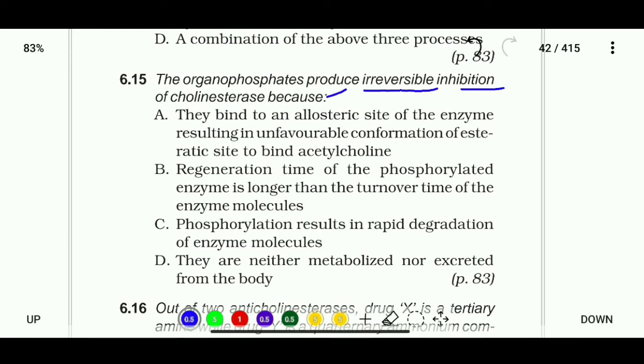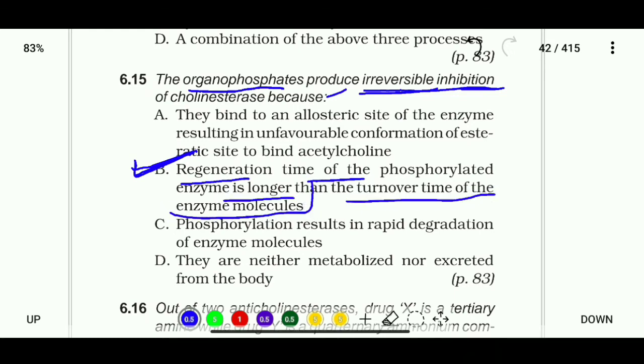So the correct statement about organophosphates is B. Organophosphates produce irreversible inhibition of cholinesterase because regeneration time of the phosphorylated enzyme is longer than the turnover time of the enzyme molecule.